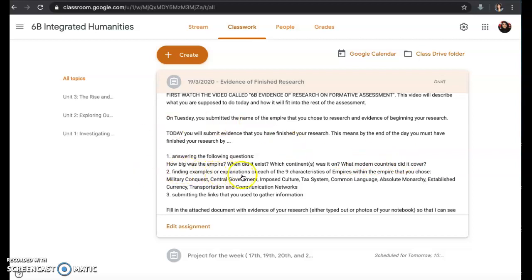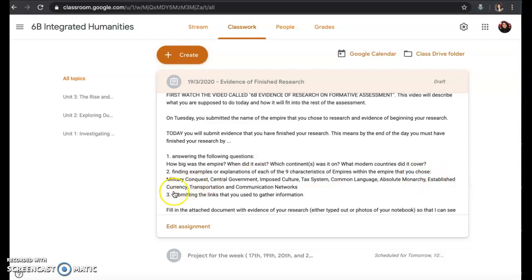You'll find examples or explanations for each of the 9 characteristics of empires for the empire that you chose. That means you need to show how that empire did military conquest, maybe find an example of it, where their central government was, how they imposed their culture, maybe give an example, just one way that they did that, an example of their tax system, one thing that they did, or how they collected taxes. Tell me the common language. What did they call their absolute monarch? Maybe give an example of a really famous one.